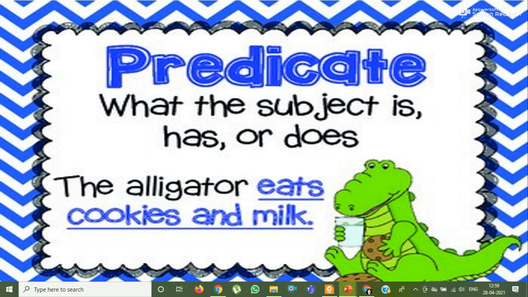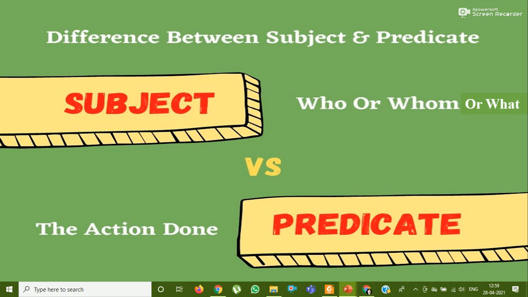Okay, now you all I think know what is the difference between subject and predicate. Okay, so subject, what is that? The subject is who the sentence is about, or what the sentence is about.